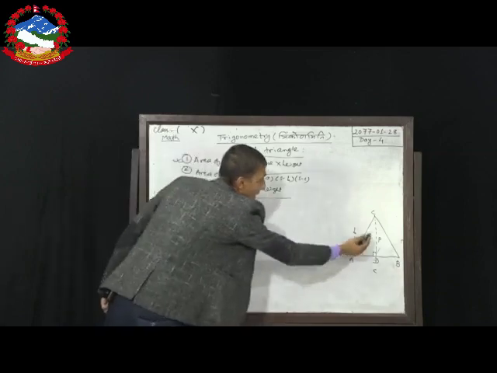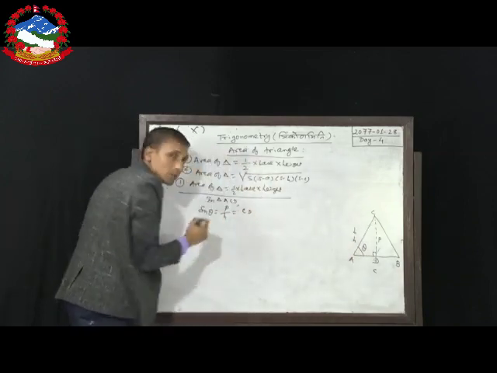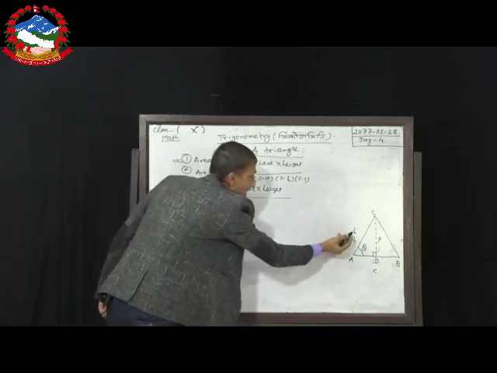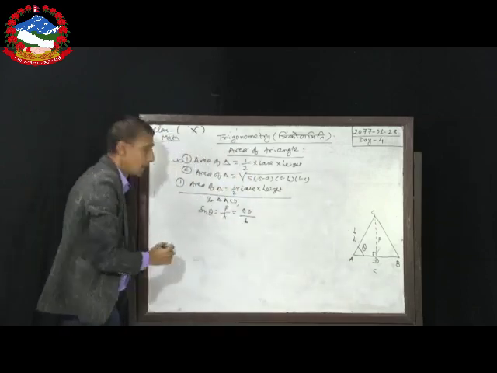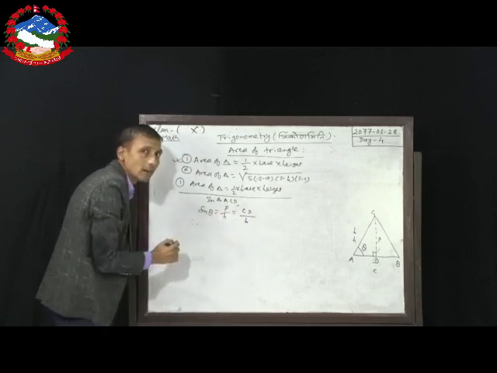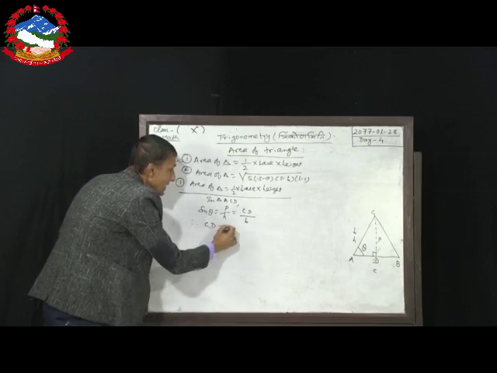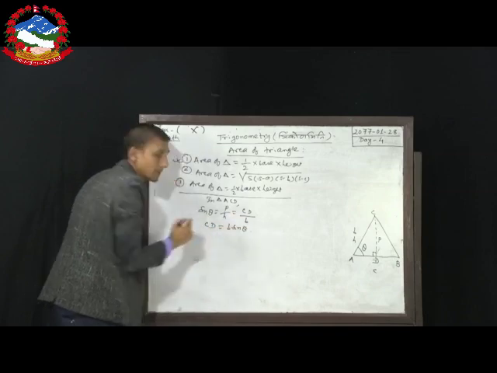Here perpendicular is CD, whose value we have to find, it is the height of the triangle, and hypotenuse is given as b. Therefore, by cross multiplication, we find the value of CD is b sin theta.